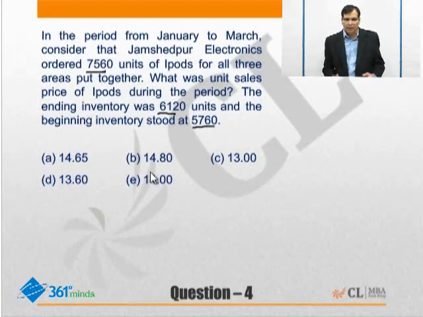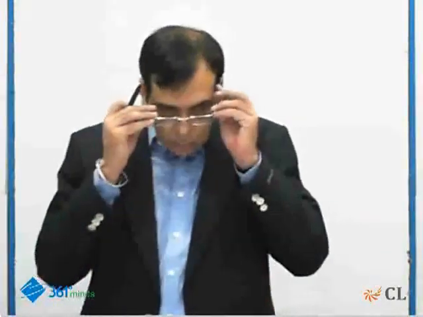Beginning inventory is 5760. Now this data gives us the relationship between opening inventory, closing inventory, orders and sales. Many questions will not give you that, and you should still be able to derive it, because it is expected to be a common sense item and you should be able to come out with it on your own.